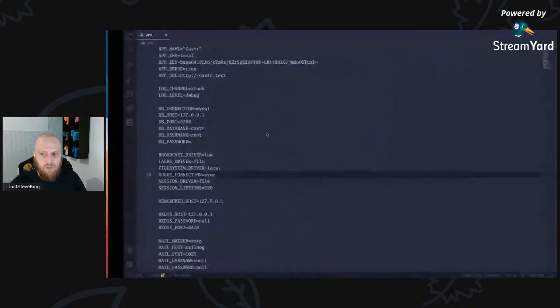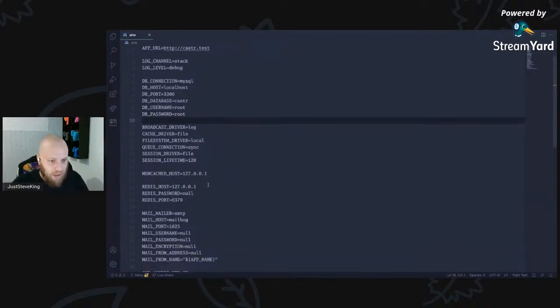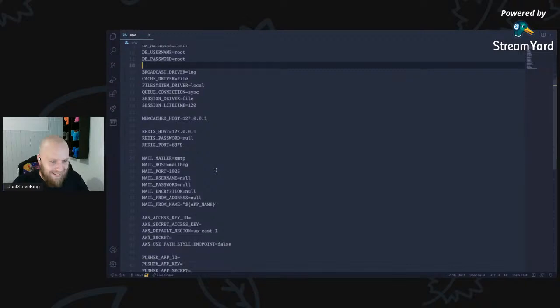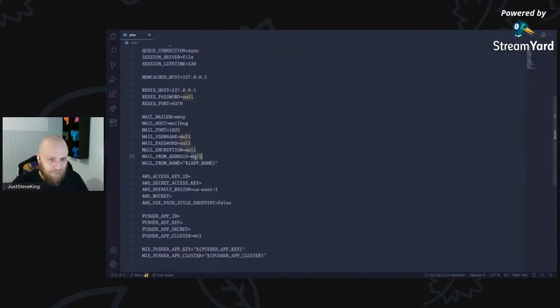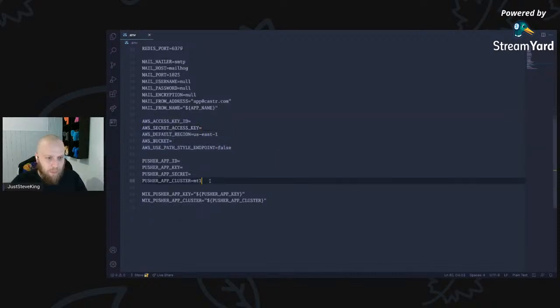Don't need Table Plus anymore, which means I can come up to here. We can swap this over to localhost, Castor, root and root, I believe, most likely. Do we want anything else? Yeah, just playing. It's okay. I'll let you off. Mail from address. We will just say app at castor.com and app name. Yeah, there we go. We'll probably set this up later. I'm not intending to send any emails right now. All the AWS stuff, I'm not really worrying about. Pusher and all that stuff, I'm not worried about too much.